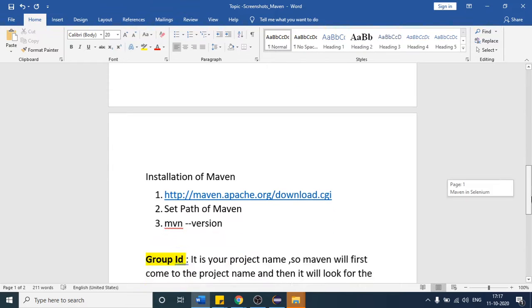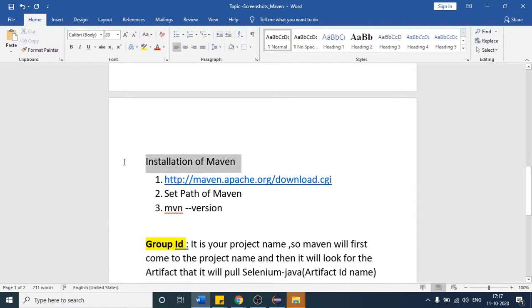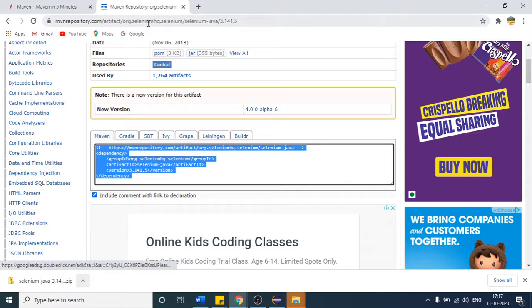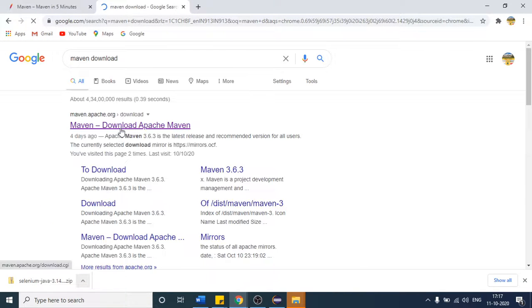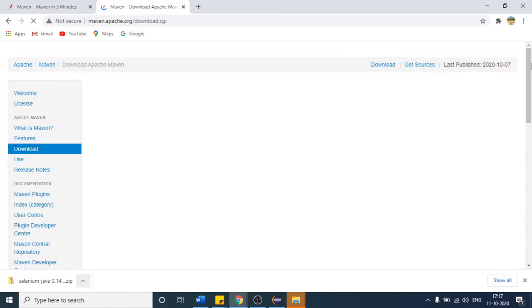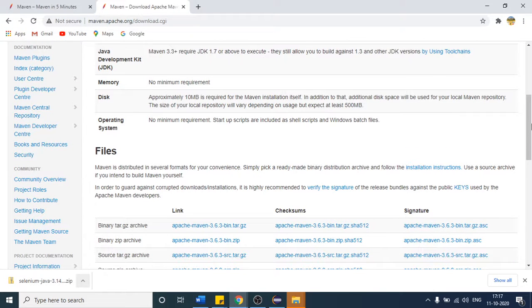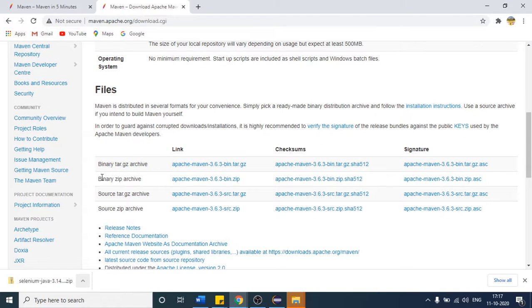To work with that, first of all we have to install Maven in our system. So how can you do that? This is the link. If I do not want to copy the link, just write Maven download and hit enter, and this is the first link. After that, click here and go with the binary zip archive. It is a zip file, so just click this. Once you click this, a file is going to download.